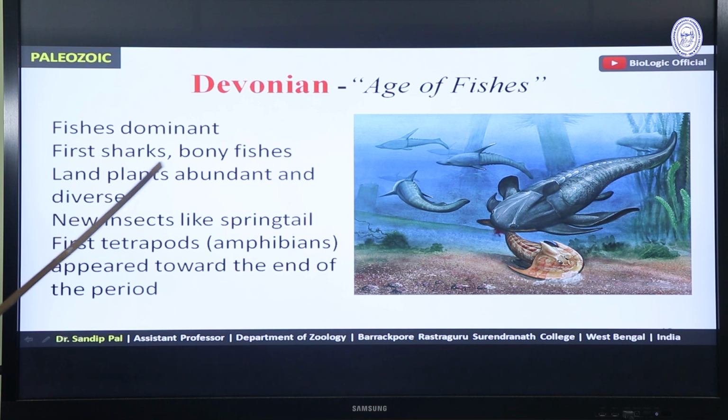Then land plants were abundant and diverse. New insects like springtail appeared. First tetrapods, means mostly amphibians, appeared toward the end of this period. So how these amphibians originated from the fishes, you will see in the next slide.